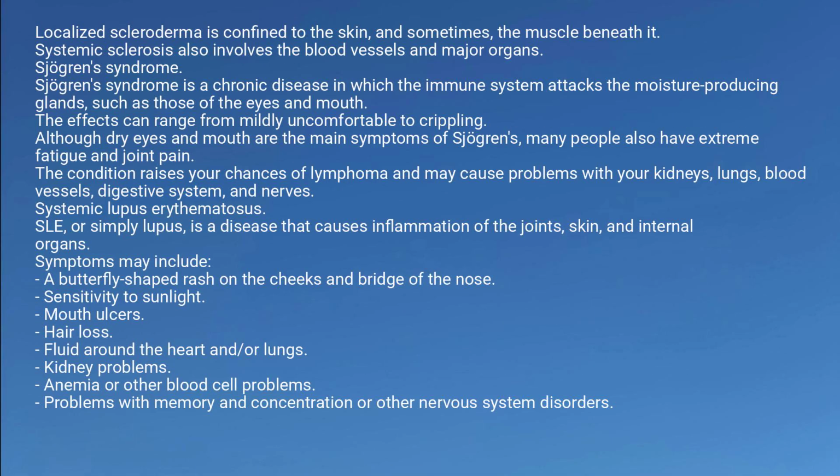Localized scleroderma is confined to the skin, and sometimes, the muscle beneath it. Systemic sclerosis also involves the blood vessels and major organs.